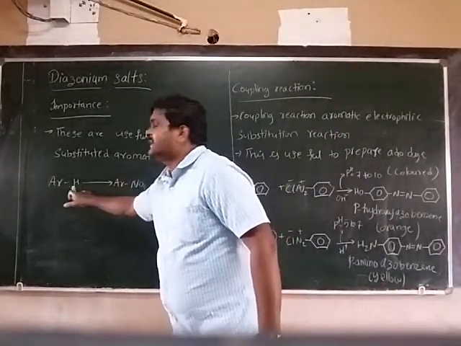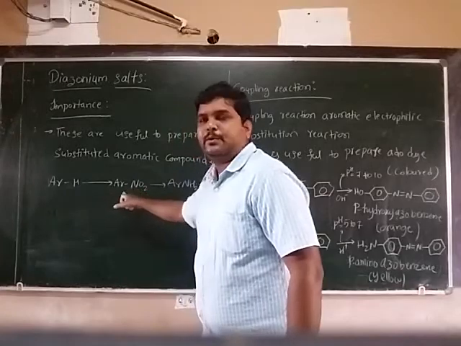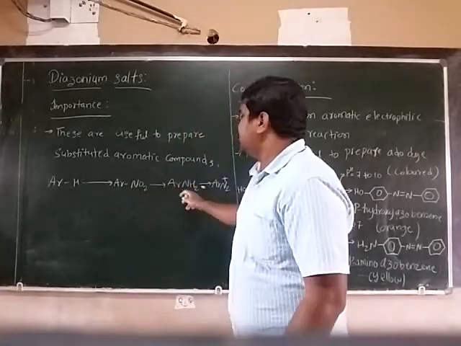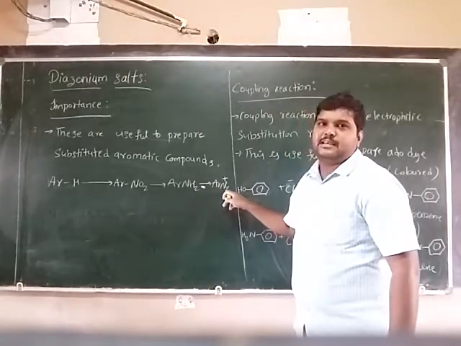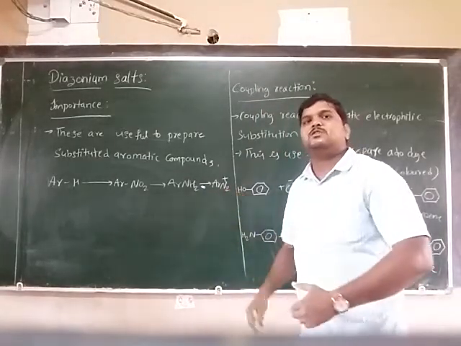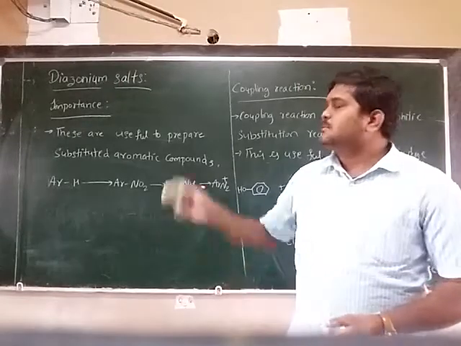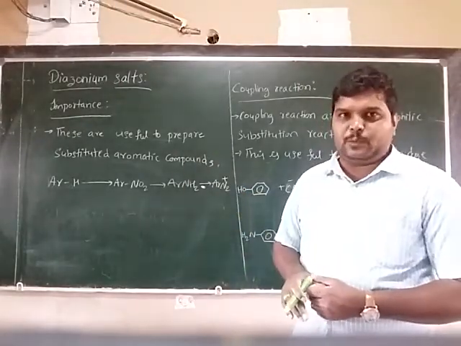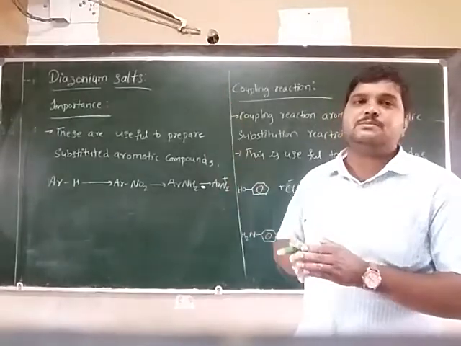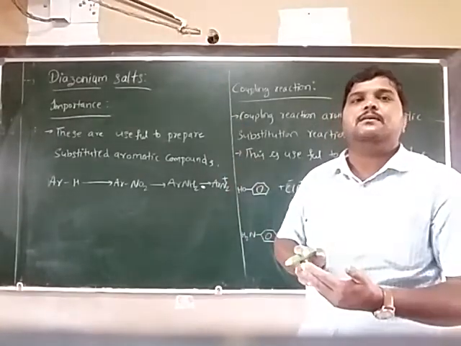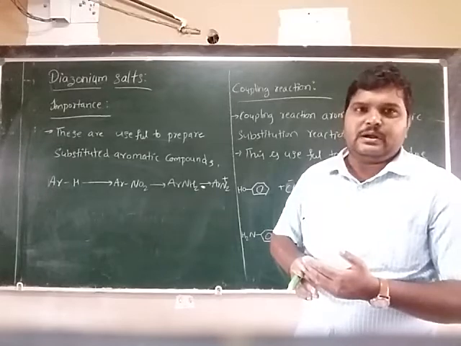So aromatic hydrogen is converted to nitrobenzene, which is converted to an NH2 group, and this NH2 is converted to the diazonium ion. So from this diazonium ion you can prepare the substituted aromatic compounds. What is the main use of diazonium salts? To prepare the aromatic substituted products.